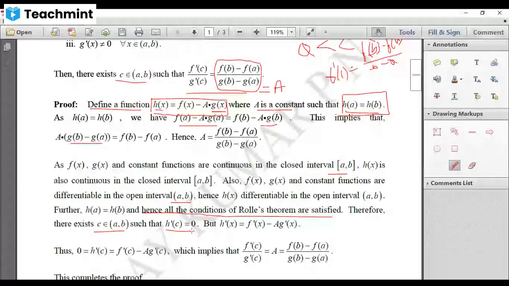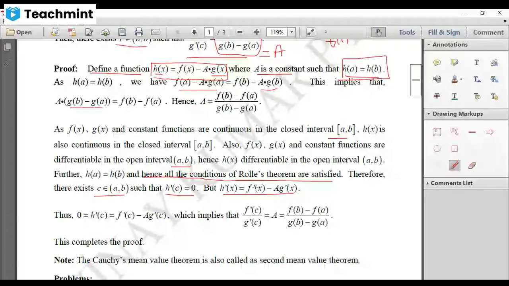Now, what is your h dash of x from this? Derivative of this is h dash of x, which is equal to f dash of x minus a, which is constant, so that will remain as it is. Derivative of g of x is g dash of x. Therefore, what is your h dash of c? F dash of c minus a into g dash of c. But you are saying that h dash of c is 0 from Rolle's theorem. Therefore, f dash of c minus a into g dash of c equals 0. Now, send this minus a into g dash of c to this side. So you'll get a into g dash of c equal to f dash of c.